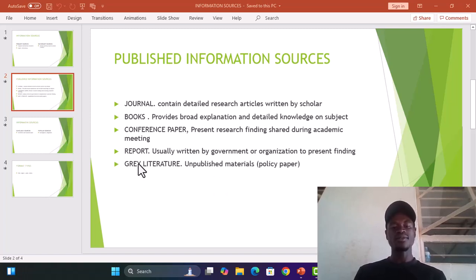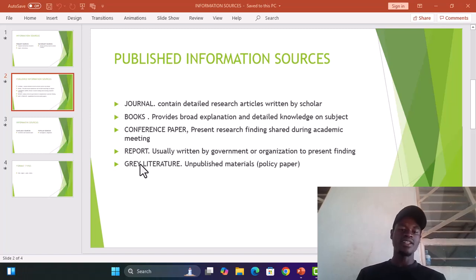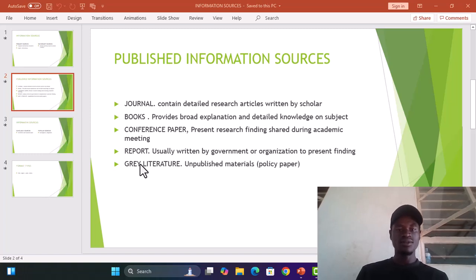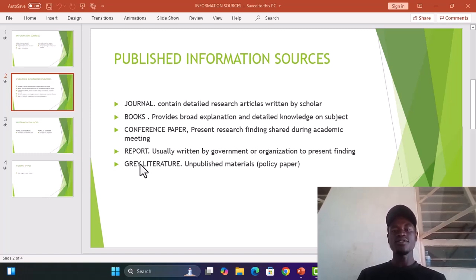And also we have the gray literature. This is unpublished material or policy paper, because the government may have certain information that it would not like all people to get access to. So we group that as gray literature. Those information are not exposed to the public. So that is how published information sources are got.